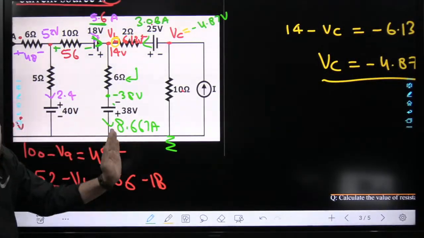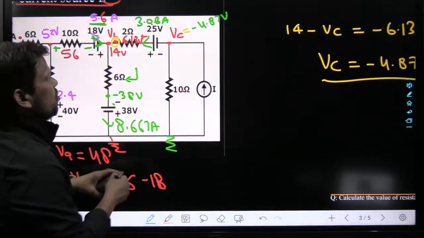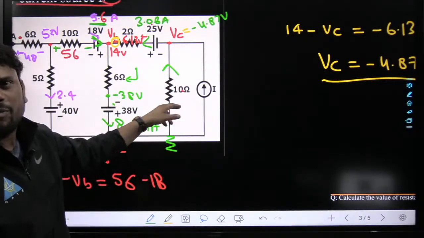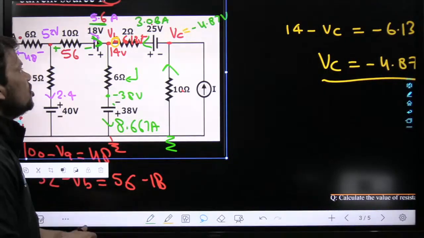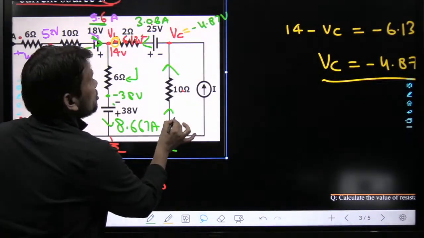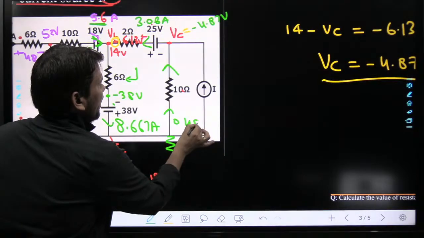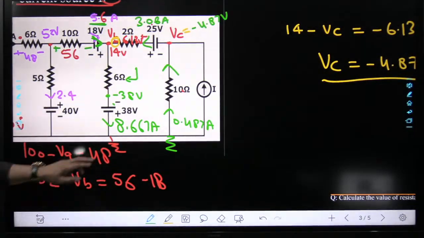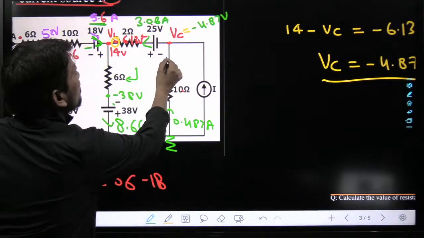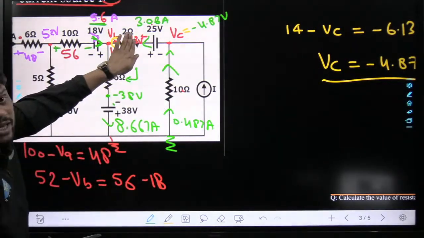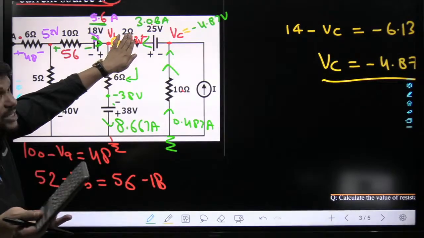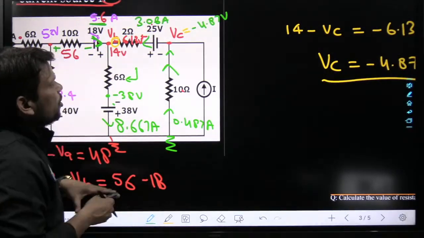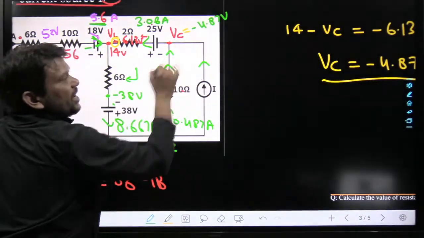So what will be the direction of current? High to low, upward. And how much current will flow? This voltage divided by 10, because only this is the difference. So this will come, beta, 0.487 ampere. Hopefully this thing is clear. Now, how much is entering at this node? This one. How much is leaving? 3.08.